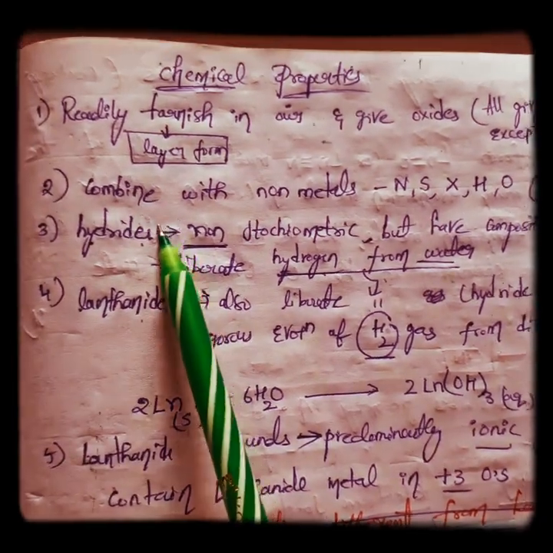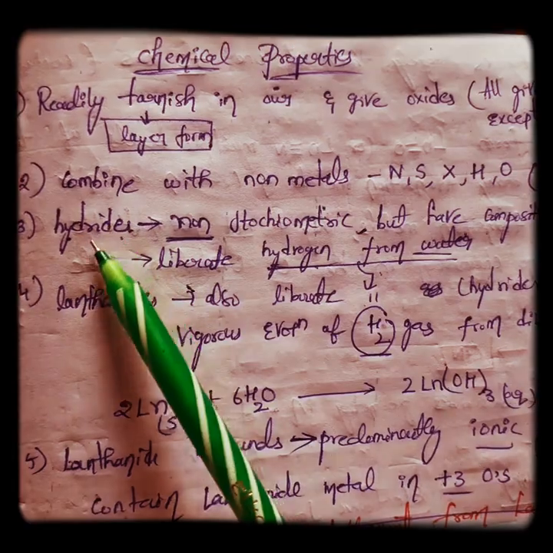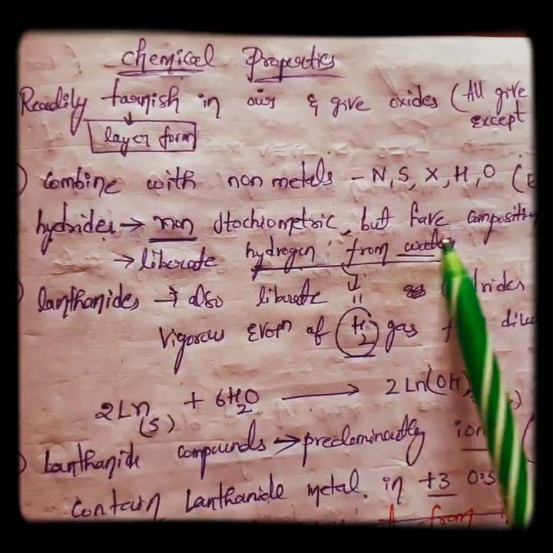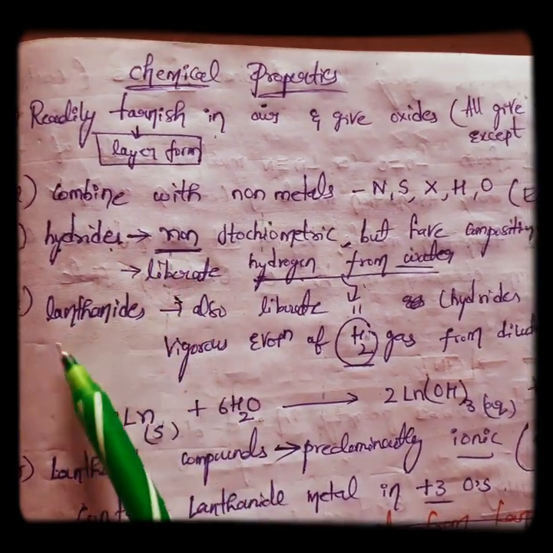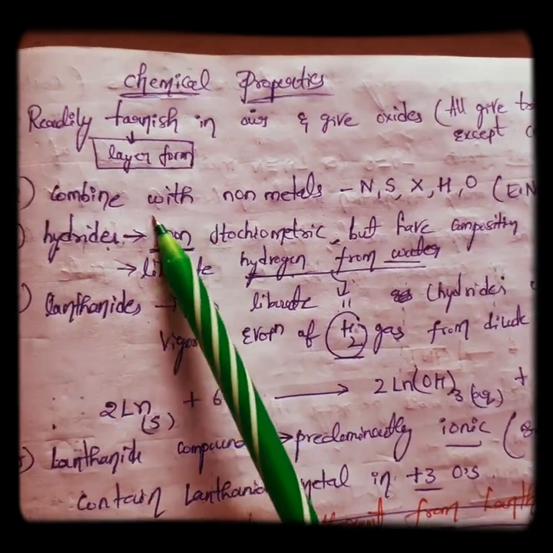Next, this is actually a general point. First we should understand this point, then I'll tell how it is applicable to our lanthanoids. Hydrides are usually non-stoichiometric.